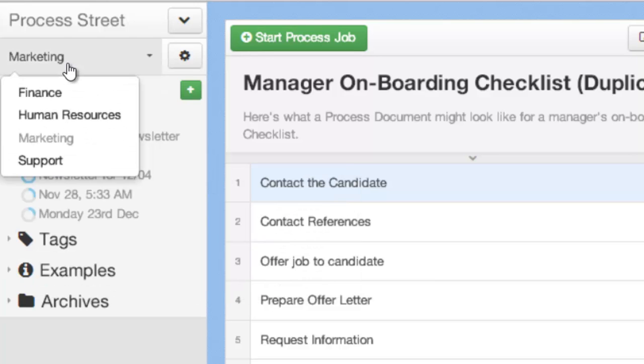But what we really think that most people will be using it for is no longer will you have lots of different organizations. You're just going to have different teams inside your one organization. Another way that you can set stuff up is you can have a master team or a company-wide team which has generic documents that everybody's invited to, and then different teams for different departments. So finance, HR, etc. is a good way to set up your structure.